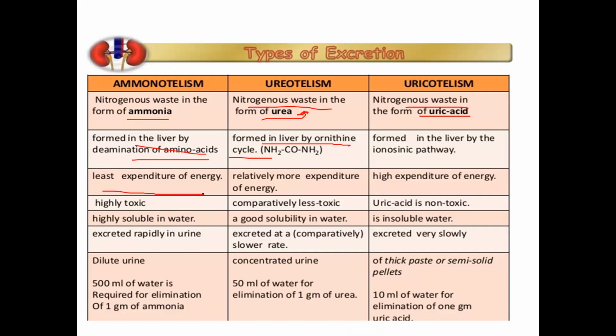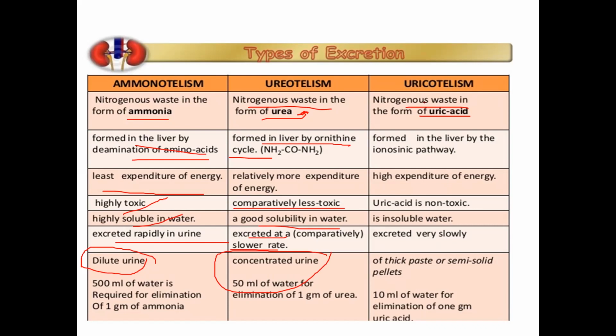Ammonotelism: ammonia requires least expenditure of energy for excretion. Ammonia is highly toxic. It is highly soluble in water and excreted rapidly, and the urine is dilute. In case of ureotelism, urea is comparatively less toxic than ammonia. It has good solubility in water. It is excreted at a slower rate and the urine is of concentrated type.